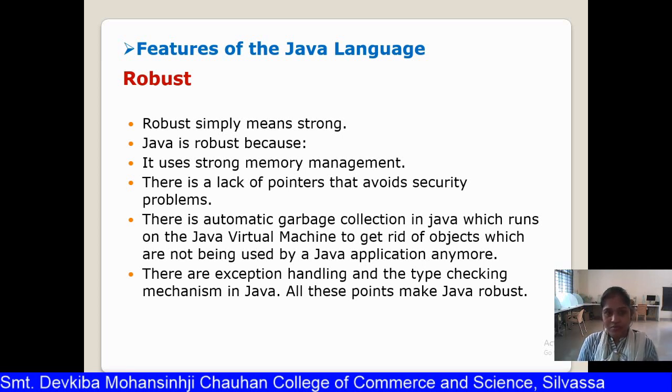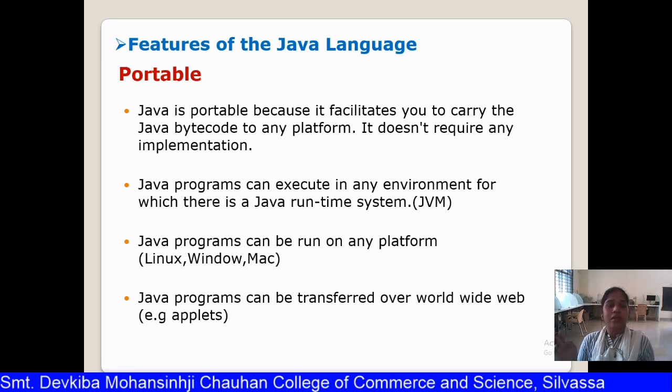The next is portable. The portable feature is again because of its bytecode only.